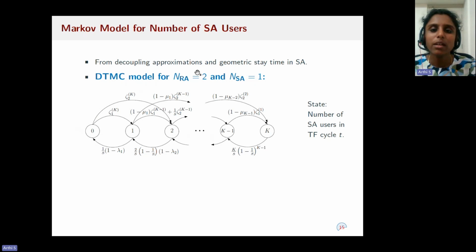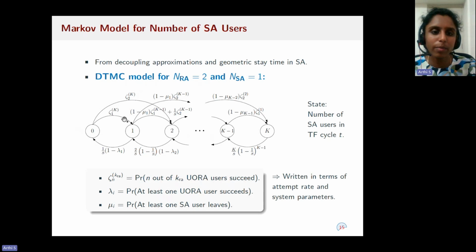Since there are a total of 2 random access RUs, at max there can be 2 successful BSR transmissions. Hence, the number of users in scheduled access in any TF cycle can increase by 2. And since there is only one scheduled access RU, at max only one SA user can complete its transmission and move to UORA. Hence, we see the number of users in scheduled access are decremented by at max 1.